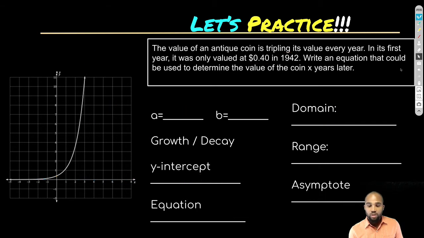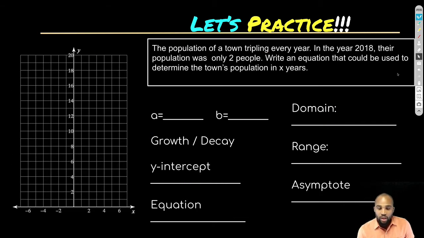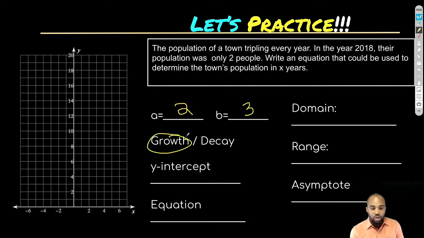All right, let's go to our next one. In this one, the population of a town is tripling every year. In the year 2018, their population was only 2 people. Write an equation that could be used to determine the town's population in X number of years. So first of all, what are we starting with? We're starting with only 2 people, but they're tripling. That means they're growing. My y-intercept is where they started at 2 people, so I know that's at 0, 2.